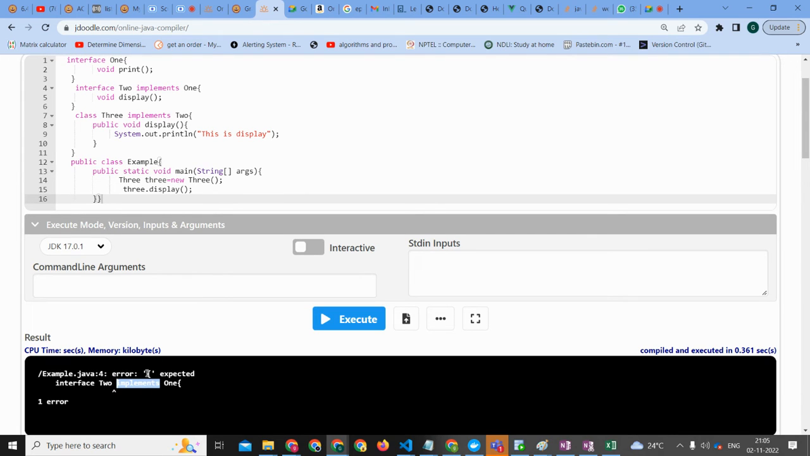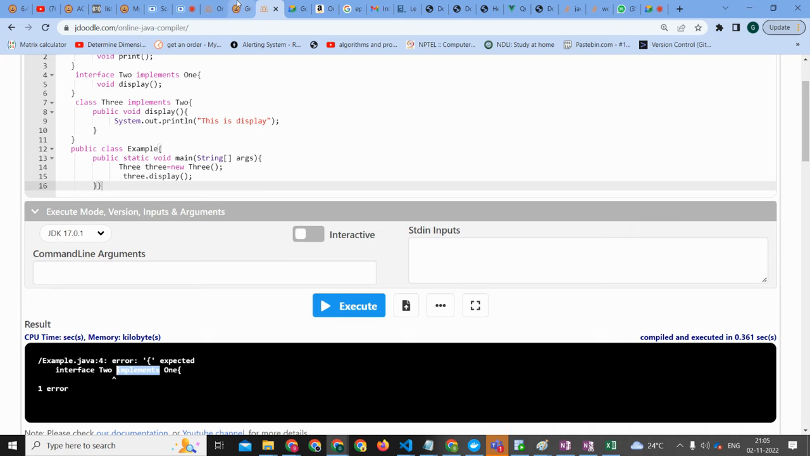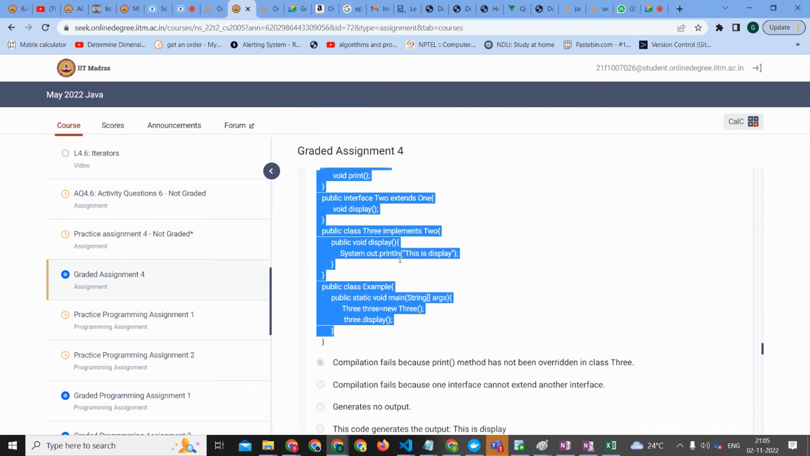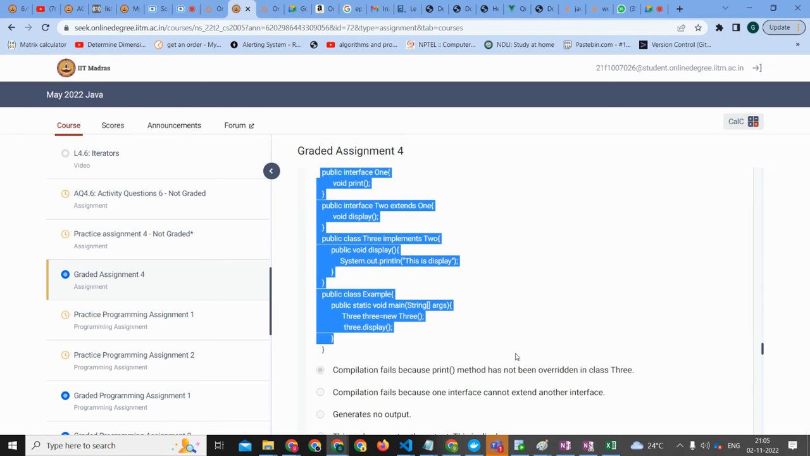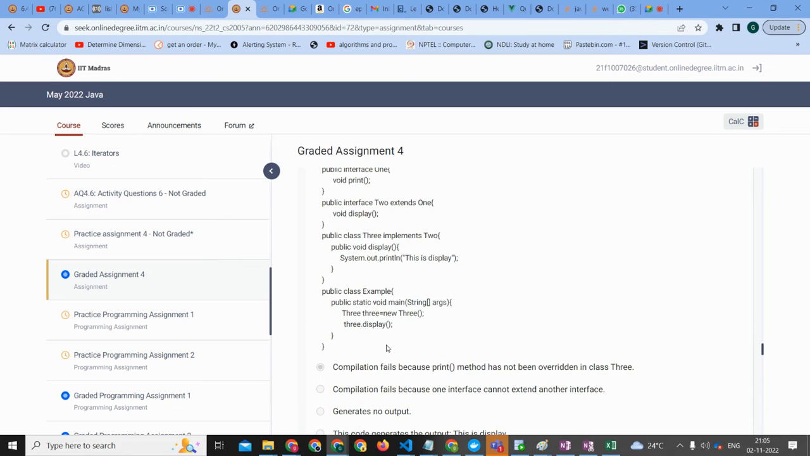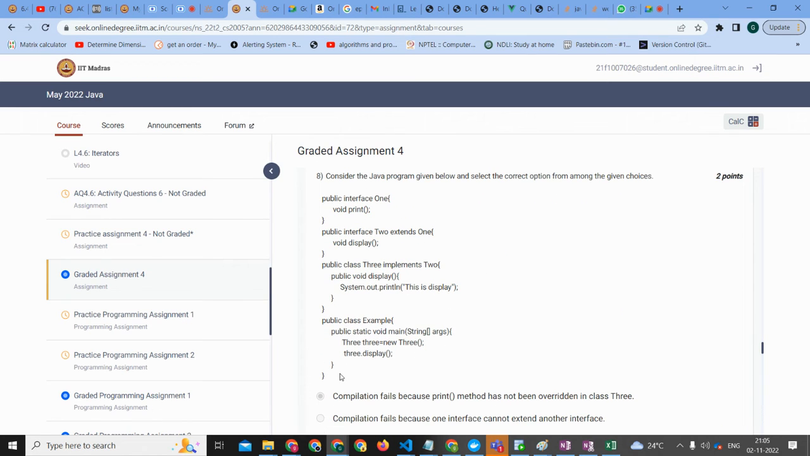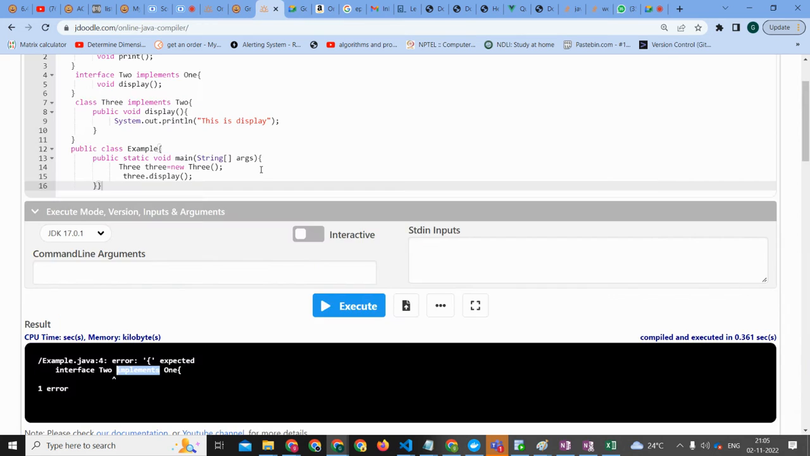Interface 2 implements 1 error. I don't know. Compilation error, because the print method has not been overridden in class 3. So they're talking about the implementation of a method, which means it is possible to do that. Let me check that.